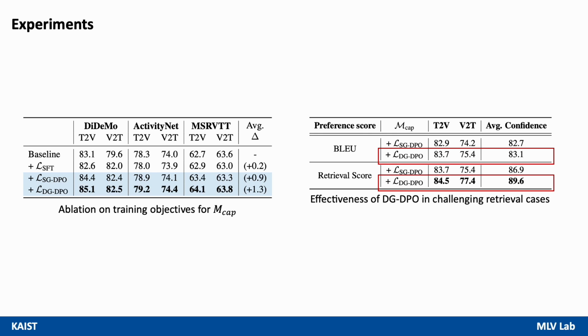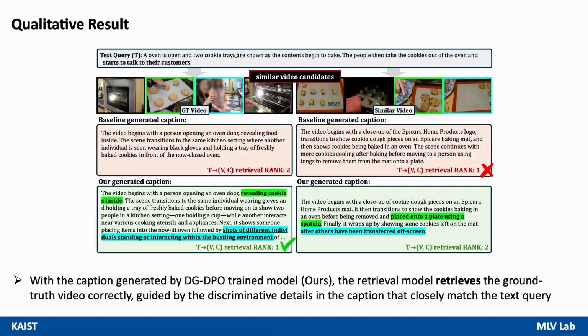For challenging cases with highly similar videos, adopting DGDPO yields higher model confidence, regardless of the preference score adopted. Yet DGDPO with the retrieval score results in the best performance of 84.5 in T2V and 77.4 in V2T, with the model average confidence of 89.6.